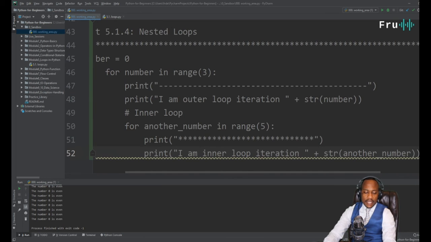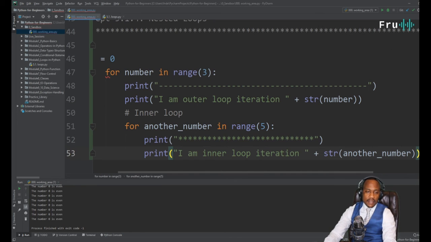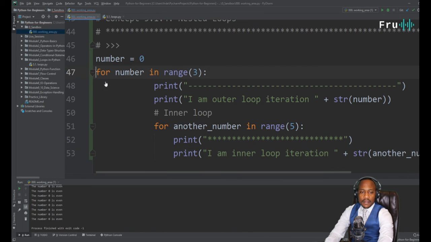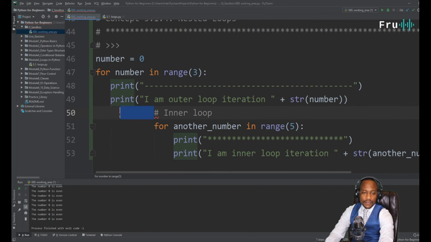Once that's deleted, I think I missed that. All right, there you go. I still have a lot of stuff. The indentation has to be exactly correct, or your code is not going to run.